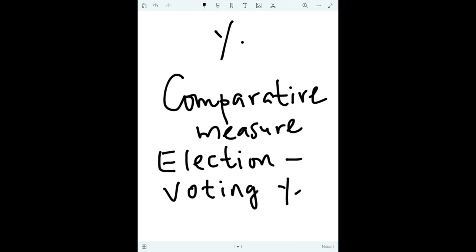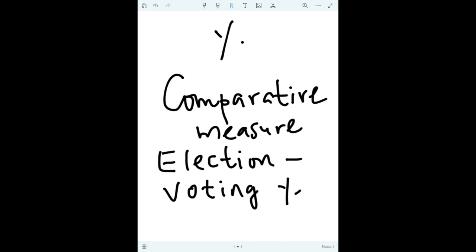How much voting percentage have parties got? Different political parties got different voting percent. So the party which has got more vote percent will be able to come into power. It will get more number of seats. So wherever we have to compare the performance, we use percentage.